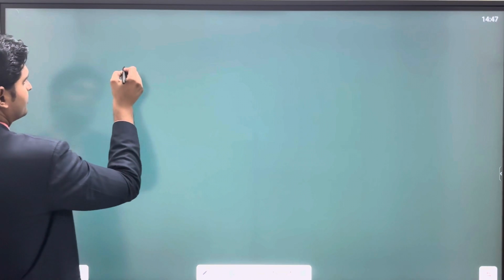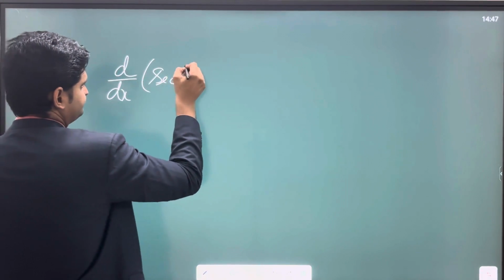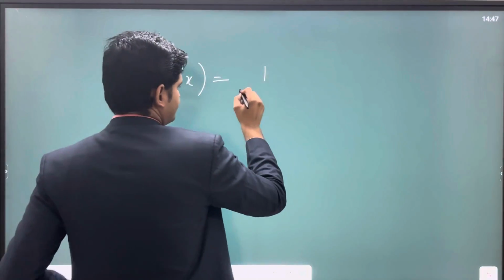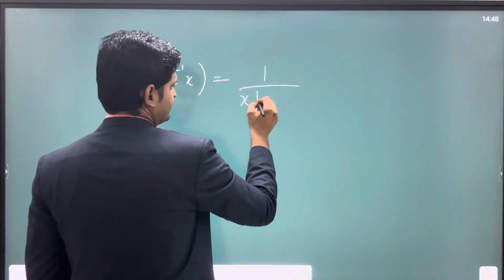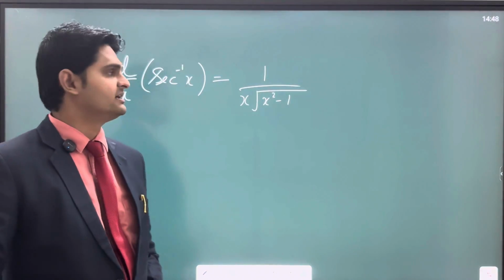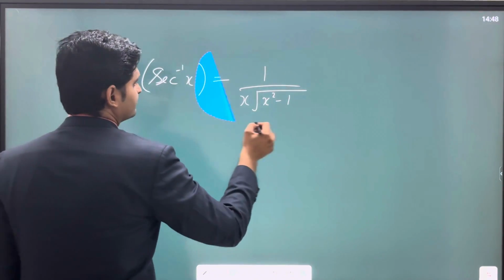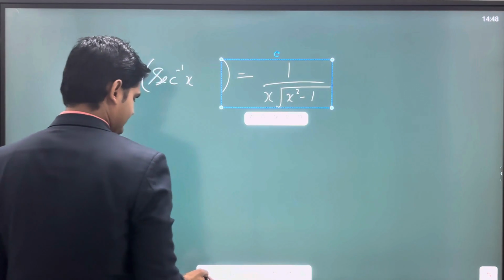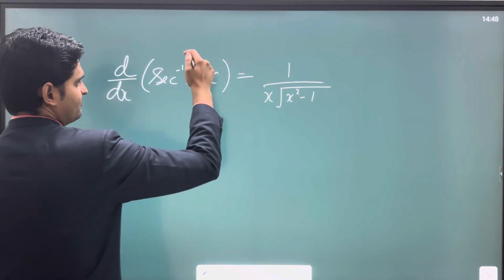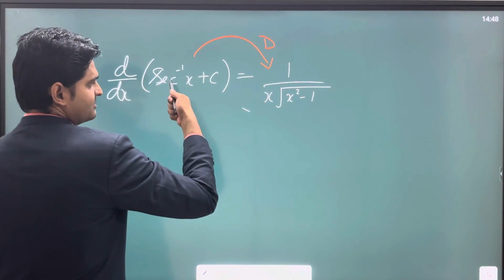All right, now let's look at the 2 remaining trigonometric ITF formulas. So we know the derivative of sec inverse x is 1 upon x times root of x square minus 1, right? We already know this. Now when it comes to the integration, we very well know it will be the reverse operation. Before I write that, if I differentiate it with respect to c, it will remain the same. So if I integrate it, it will return back to its original state.